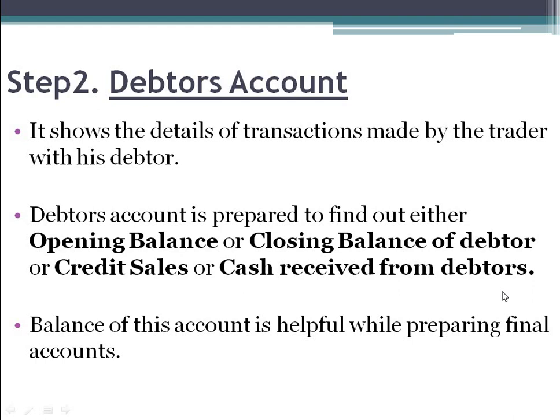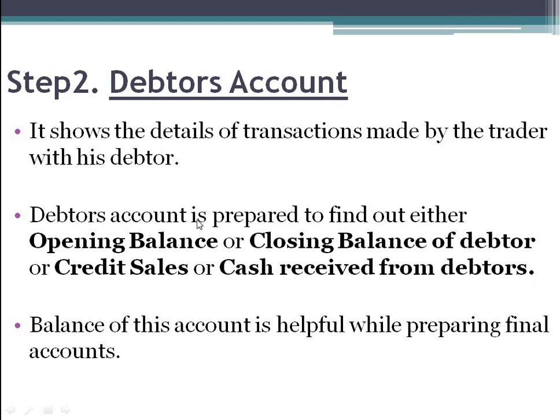The debtor is one from whom you are supposed to receive money. So the business has to receive the money from that particular person. So that person is a debtor. Here this account tells you who your debtors are, what amount of money they are supposed to pay, and what amount of bills has been raised. This you get to know from this particular account.